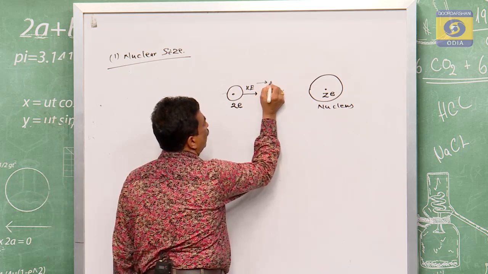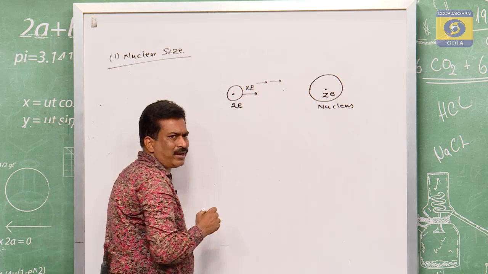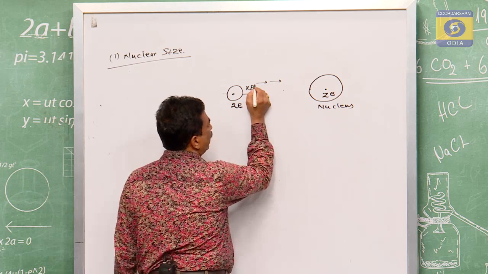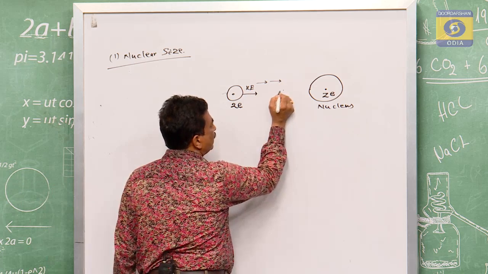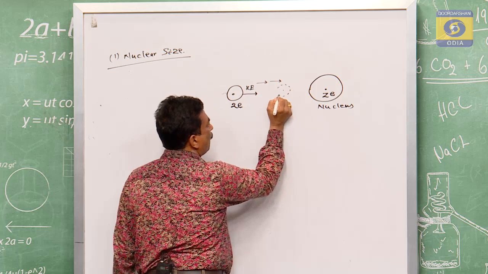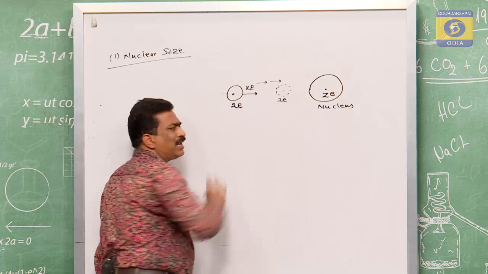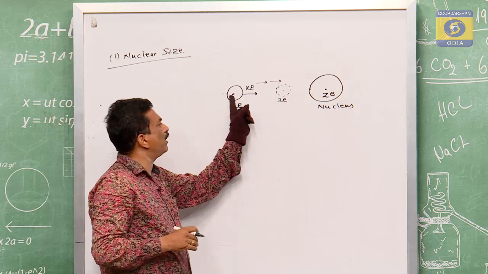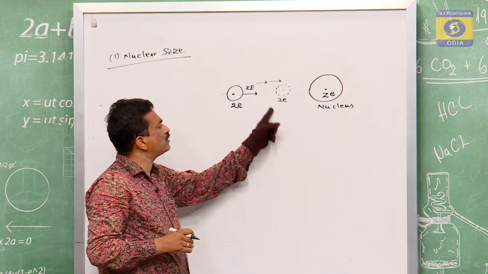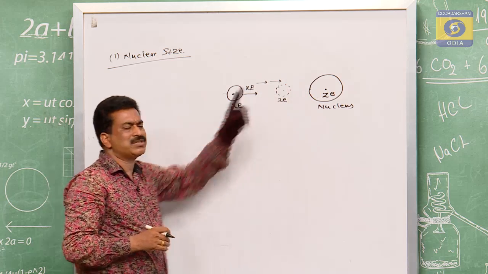Means if the alpha particle is going from left to right, suppose at this position, this is the alpha, it remains at rest here, because the kinetic energy gradually reduces, and therefore this force has its influence.